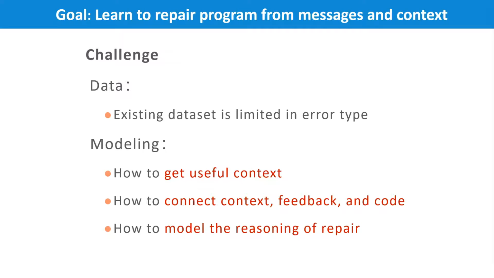Another is the modeling aspect. First, how do we get the useful context? The code is long, but not all of it is useful for fixing errors. Then, there is how to connect context, compiler message, and source code. Finally, how to model the reasoning of repair. In the later slides, we will describe how we addressed these challenges.